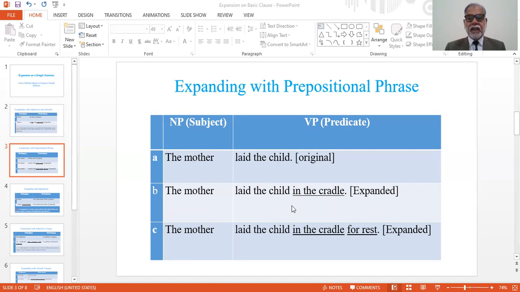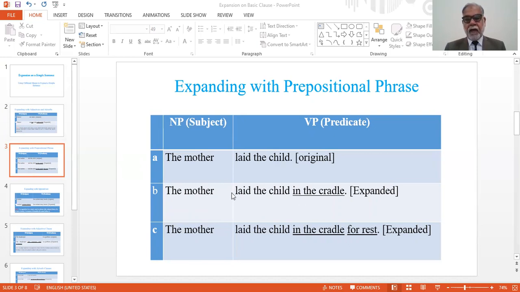But if we add a prepositional phrase, which is an adverb phrase, the mother laid the child in the cradle. This gives us a picture of some situation because the reader has already experience of these type of things, and when the reader reads it, this picture emerges in the minds of the reader. So the next one, the mother laid the child in the cradle for rest. We can expand it further.